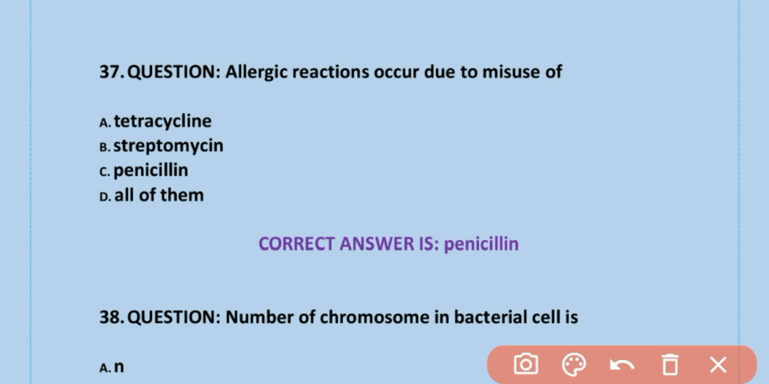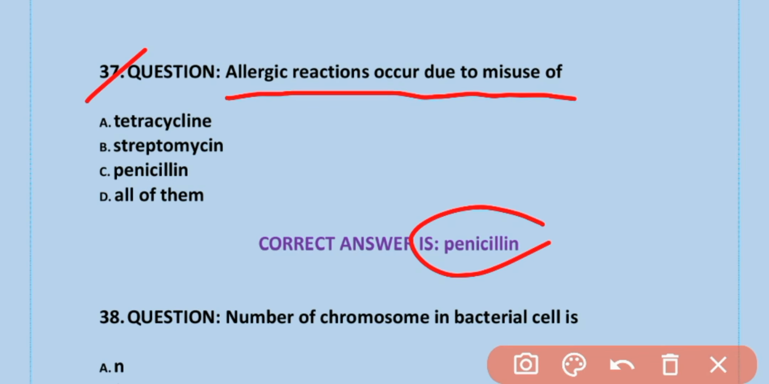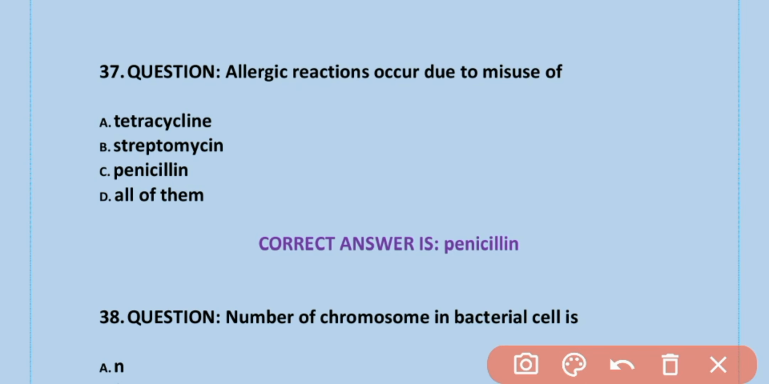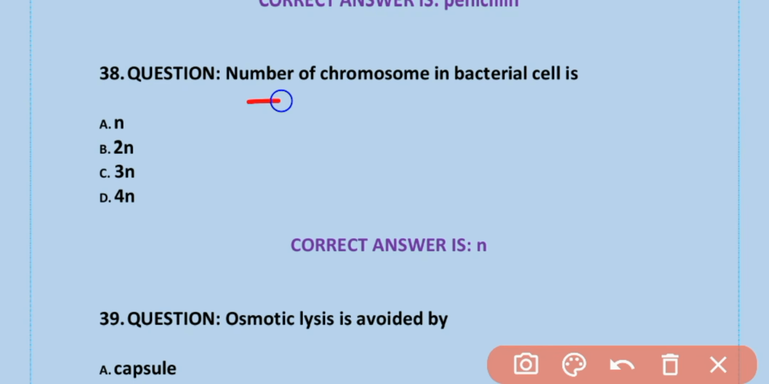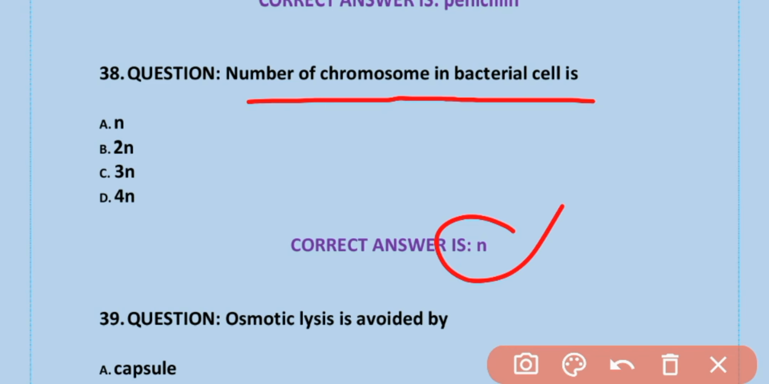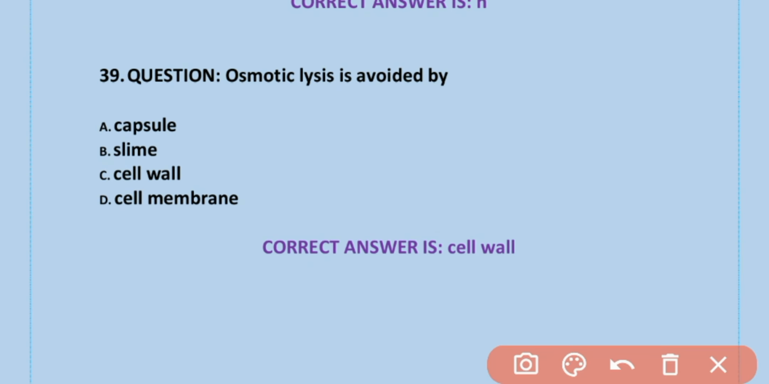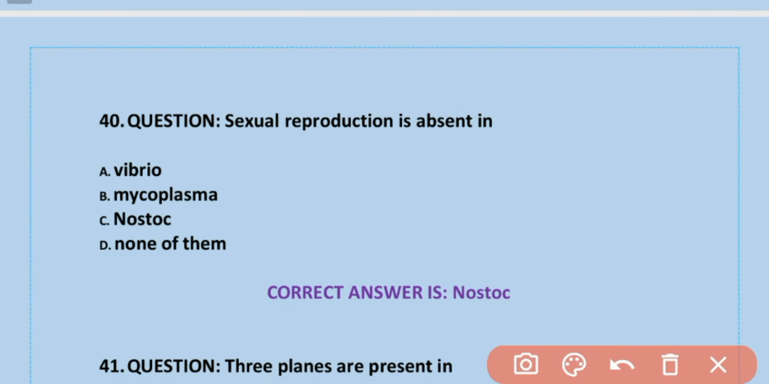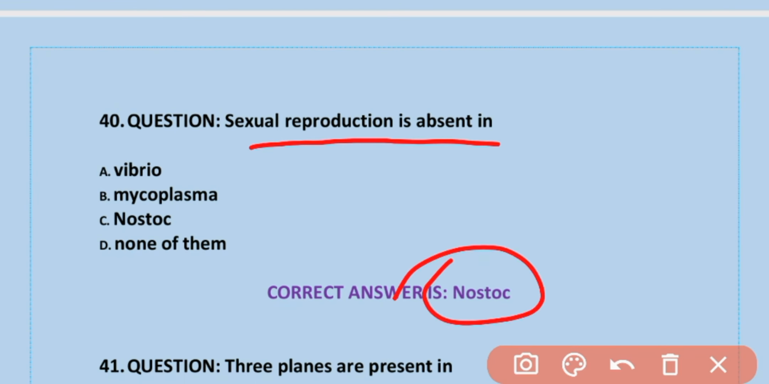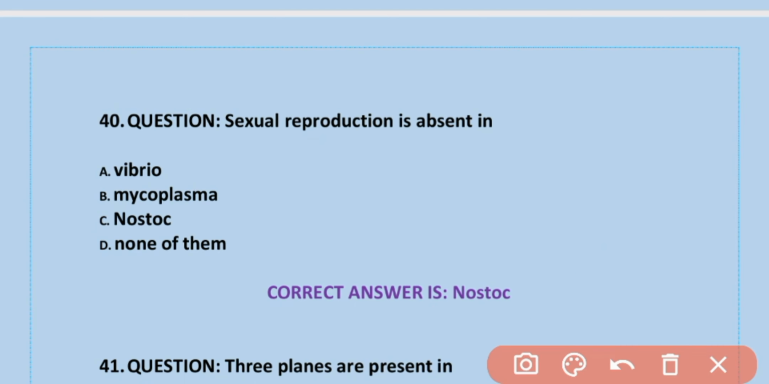MCQs number 37. Allergic reaction occurs due to misuse of penicillin. Option C is correct. Penicillin. Number of chromosomes in bacterial cell is N. Option A is correct. N. Osmotic lysis is avoided by cell wall. Sexual reproduction is absent in Nostoc. C is correct.